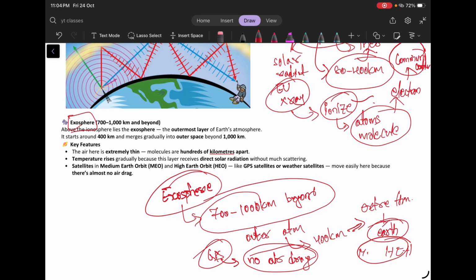So these are all the different layers of the atmosphere we have discussed till now, right?